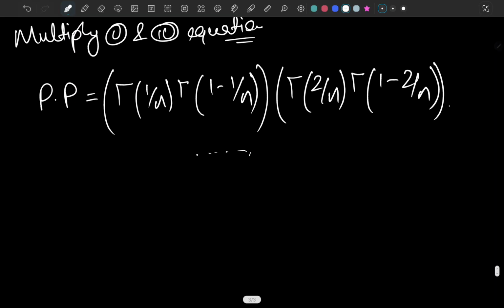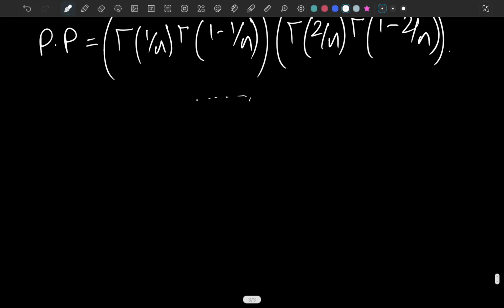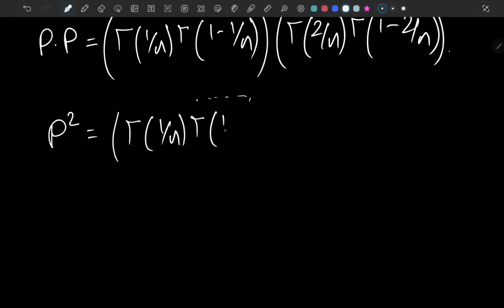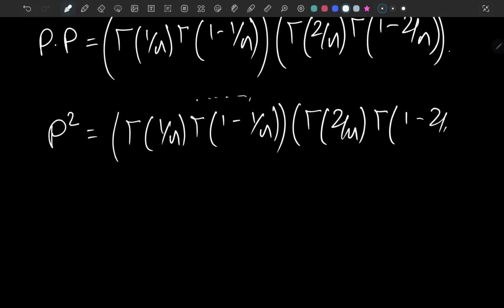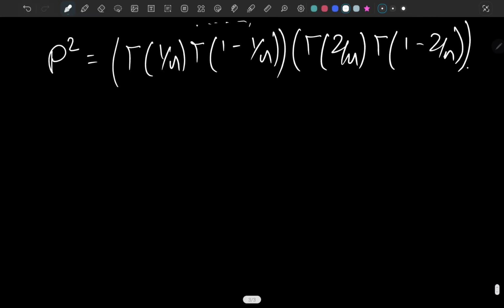So yeah, it's going to be helping us out. Guess what, here it's just p squared equals gamma of 1 over n times gamma of 1 minus 1 over n, and then gamma of 2 over n times gamma of 1 minus 2 over n.